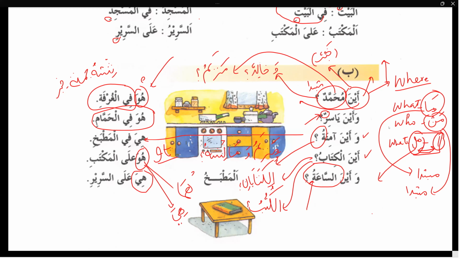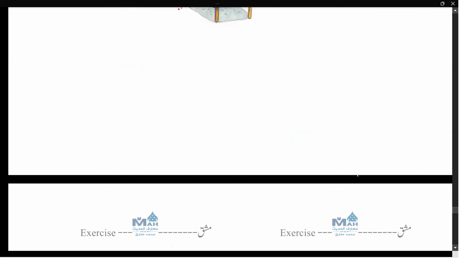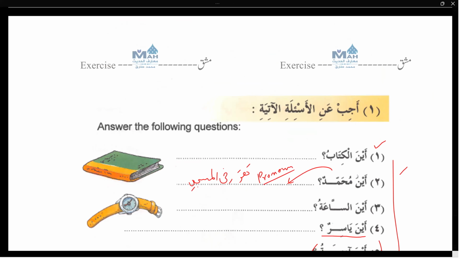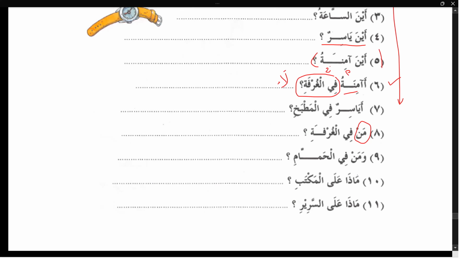Please read the first line. Aina Muhammadun wa fil ghurfati. So who is in the room? Muhammadun. Muhammadun fil ghurfati. Yes. If the students do not answer like that, it means the purpose of these questions is failed.